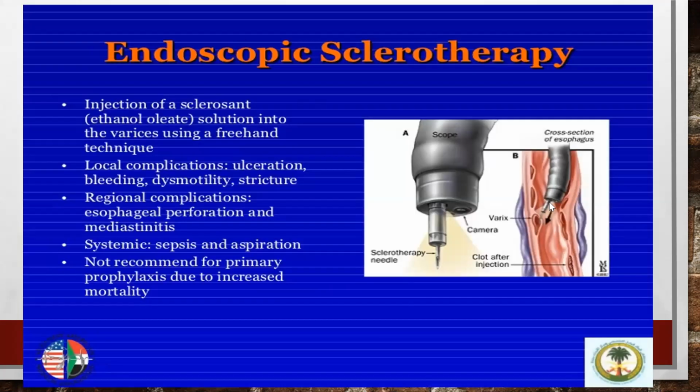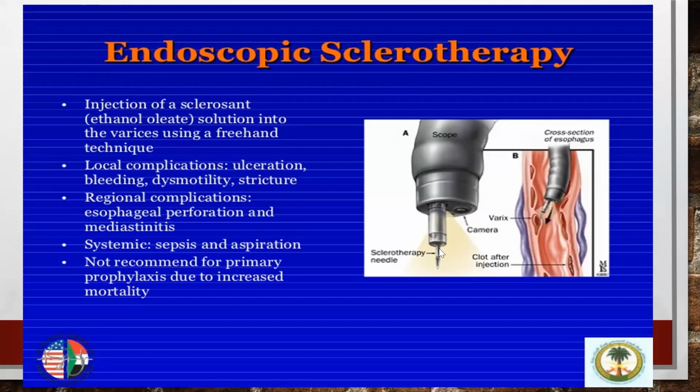In endoscopic sclerotherapy, they inject a sclerosant into the varices, usually ethanolamine oleate, which is going to thrombose the varix. The local complications are that it can lead on to ulceration, it can rebleed, and sometimes a stricture can be formed if you inject into the muscles of the esophagus. Sometimes you can perforate the esophagus and cause inflammation of the mediastinum. And it is not used as primary prophylaxis. It is only when the esophageal varix is going to bleed that we do a sclerotherapy. Ethanolamine oleate is the sclerosant used here.